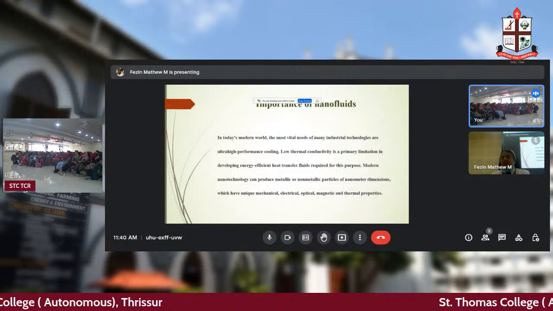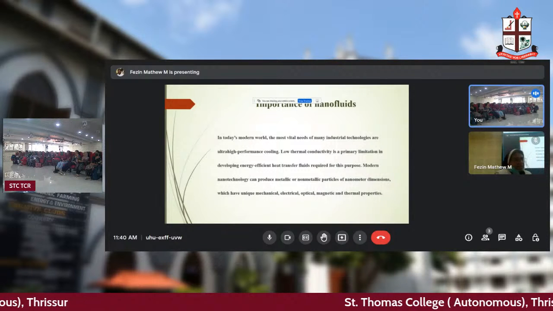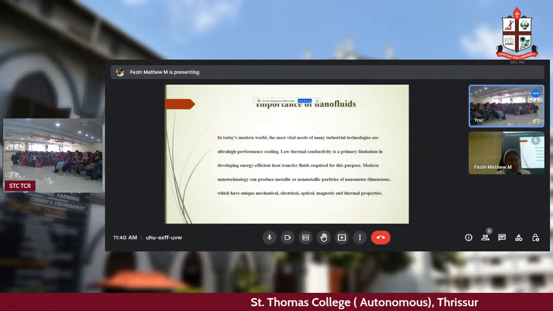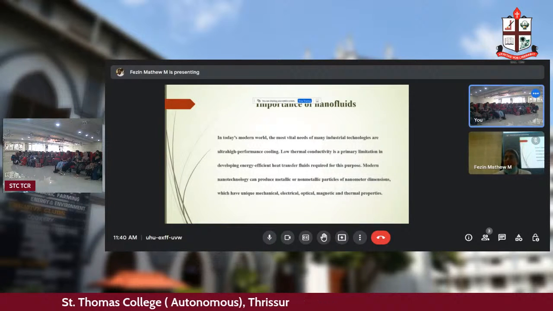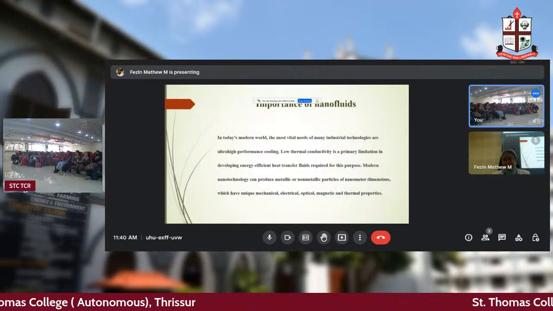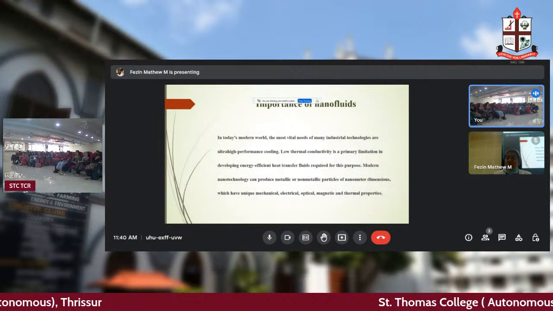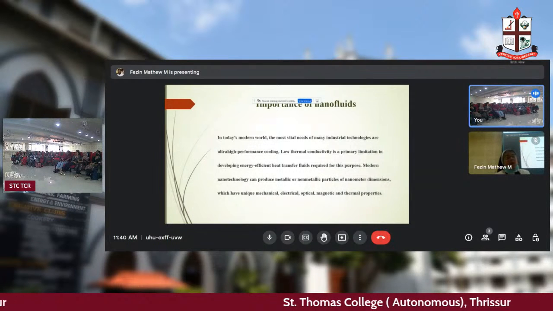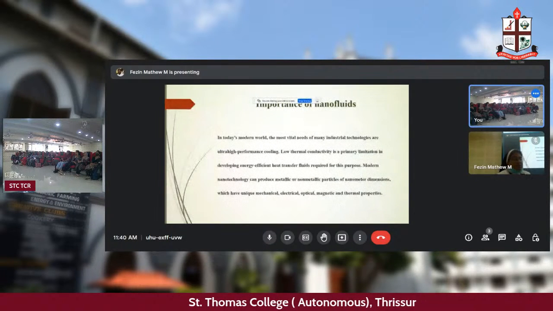What do you mean by thermal conductivity? Thermal conductivity is the capacity to gain heat. So usually the fluids will have low thermal conductivity. So there have been researchers in many fields studying how to increase the thermal conductivity of the fluids.